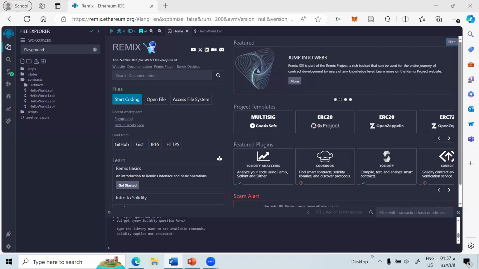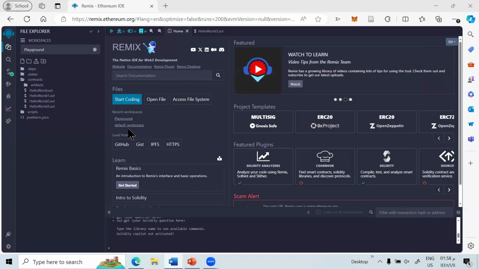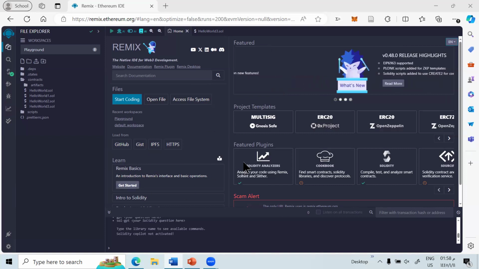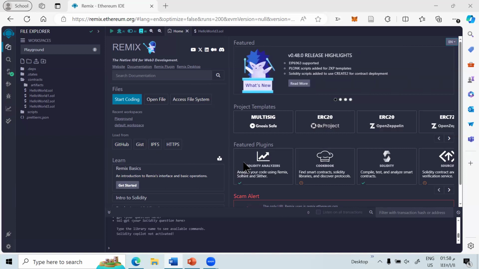The core of Remix IDE is its user-friendly interface, accessible directly through a web browser. IDE means Integrated Development Environment, a comprehensive and user-centric tool designed for developing smart contracts, particularly in Solidity, which is a programming language for the Ethereum blockchain. The interface of Remix is laid out to facilitate ease of use and efficiency in the development process.